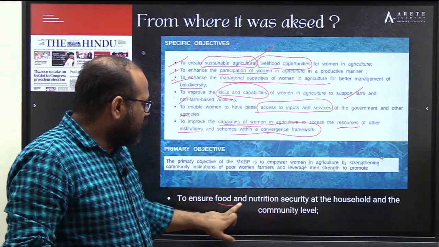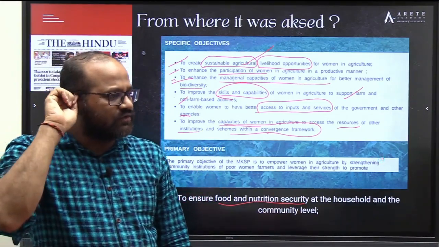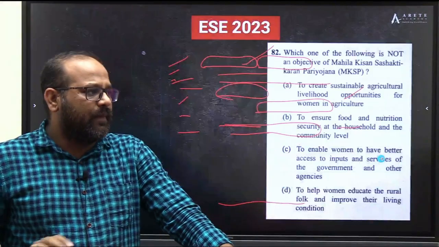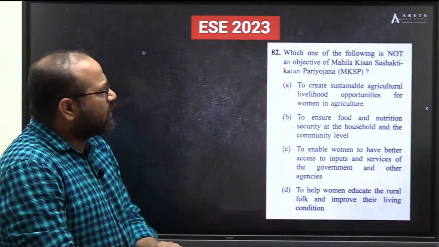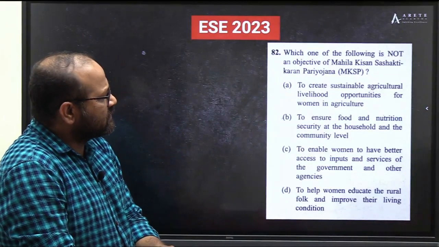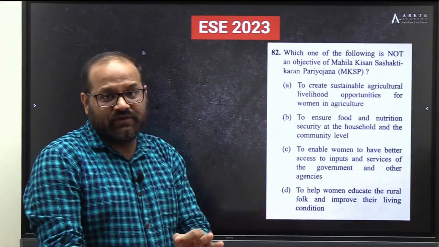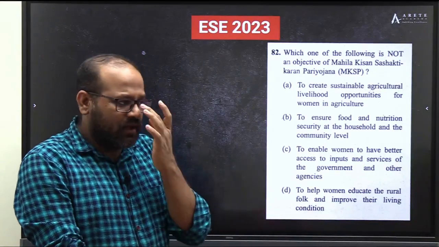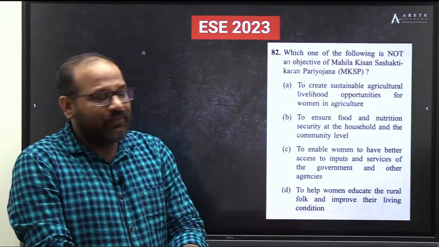And to ensure food and nutritional security at the household and the community level. So this is about the objectives. Now if you read the question again, the question is saying: not an objective of Mahila Kisan Sashaktikaran. Ministry we know, when it was launched we know, and under which umbrella scheme it is a sub-scheme, that also we know, components we know.